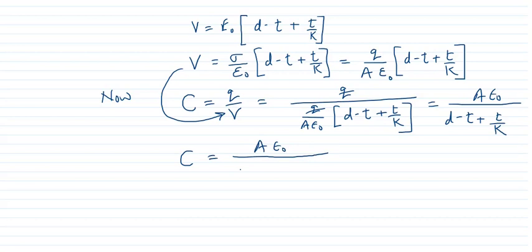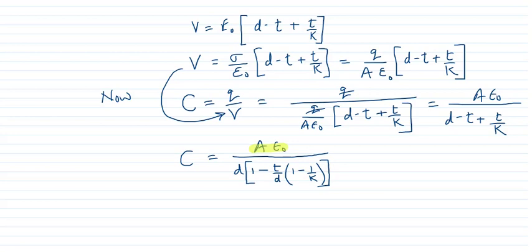Now we will take out common D. When we take out common D, what is left? 1 minus T by D, into 1 minus 1 by K. Okay? But what is this?